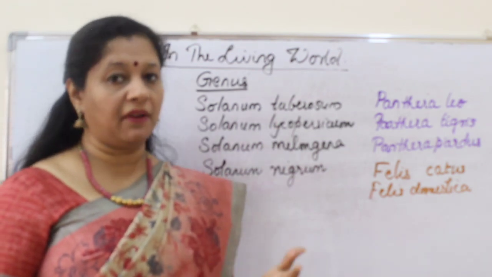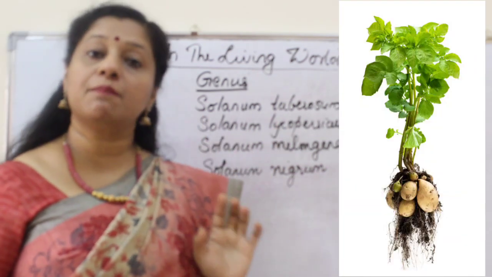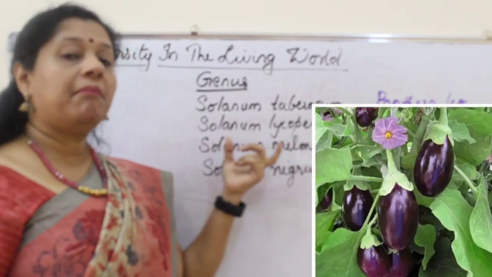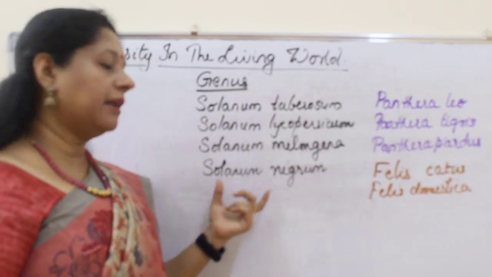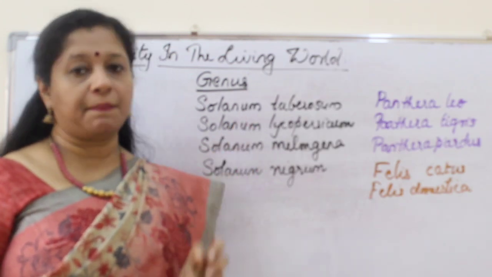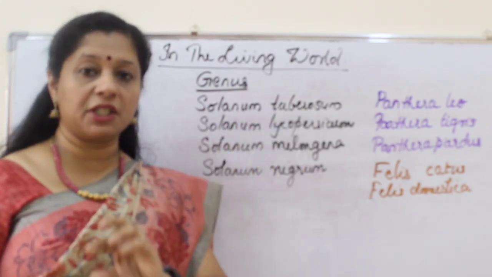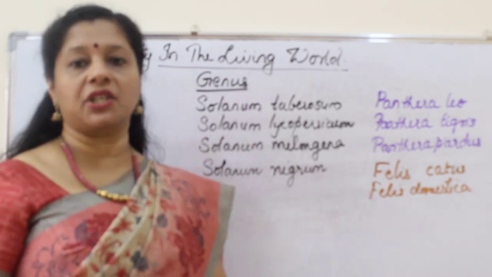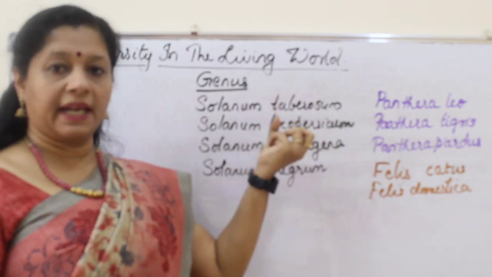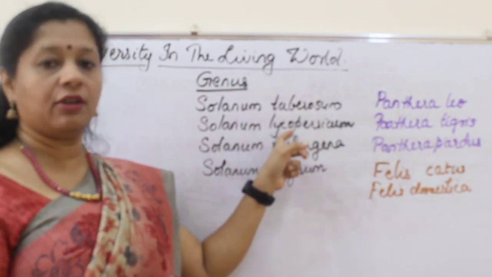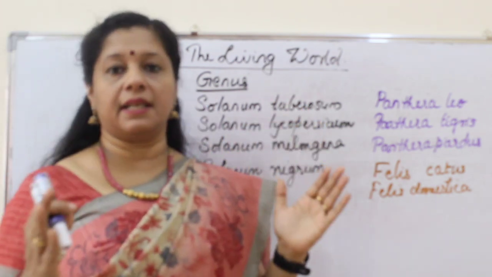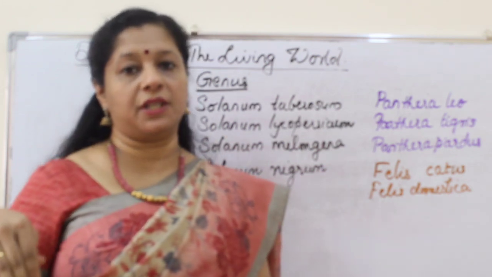You may be familiar with all this: Solanum tuberosum is potato, whereas Solanum lycopersicum is tomato. Solanum melongena is brinjal. Solanum nigrum is black nightshade. They all belong to the same genus, but they have their own species. Tomato is one species, potato is one species, brinjal is one species, but they all come to the same category called a genus. So Solanum tuberosum has more common characteristics with Solanum lycopersicum. All the members of this are the same. So, in a genus, many different species are there.